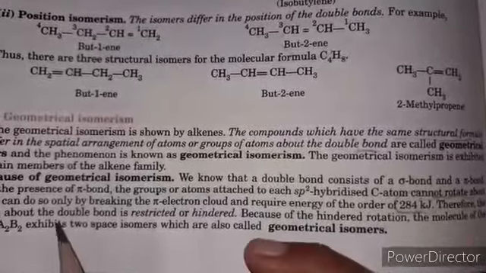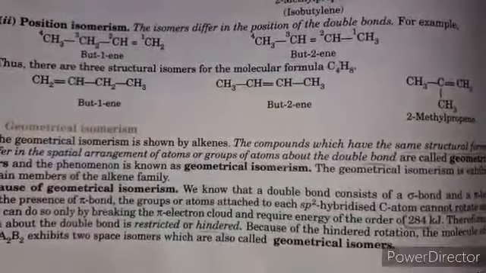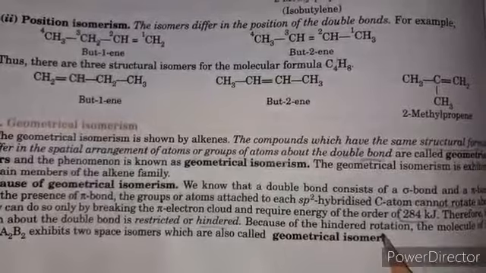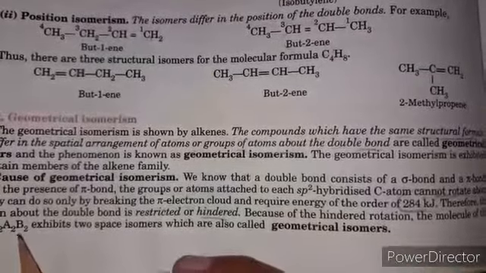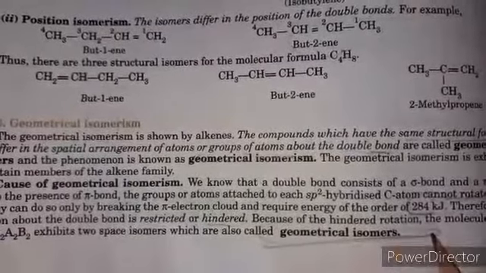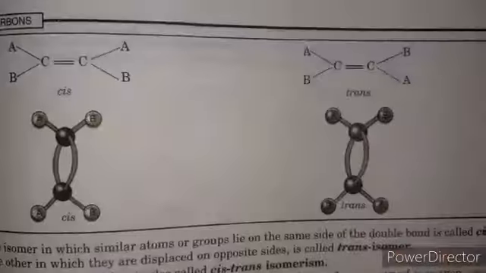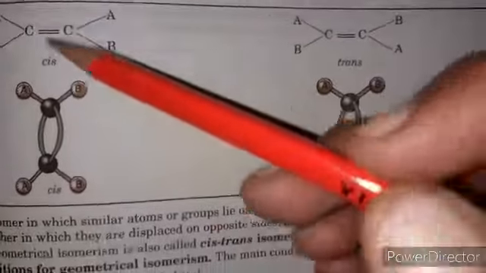Therefore the rotation about the double bond is restricted or hindered. Because of this hindered rotation, a molecule of the type C2A2B2 accepts two space isomers, which are called geometrical isomers. There is no free rotation because the double bond restricts the rotation.